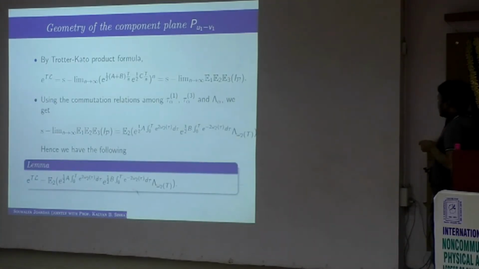Using the commutation relation among these three, one can show that you get this limit to be this. You don't take the expectation with the second standard Brownian motion, you leave it aside, take the rest of the thing, and you have an alternative expression for that.